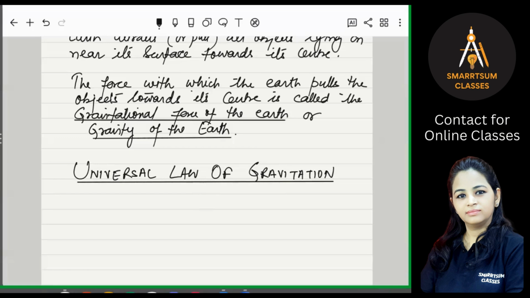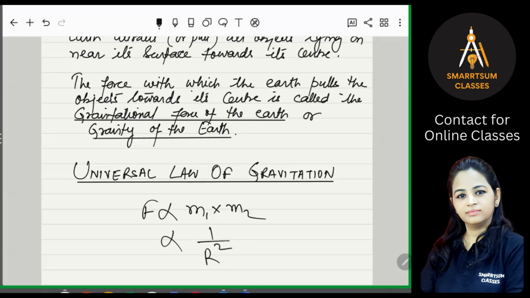Getting it? So what this law says, given by Newton, is that the attractive force between any two bodies in the universe is directly proportional to the product of their masses, m1 into m2, and inversely proportional to the square of the distance between them.